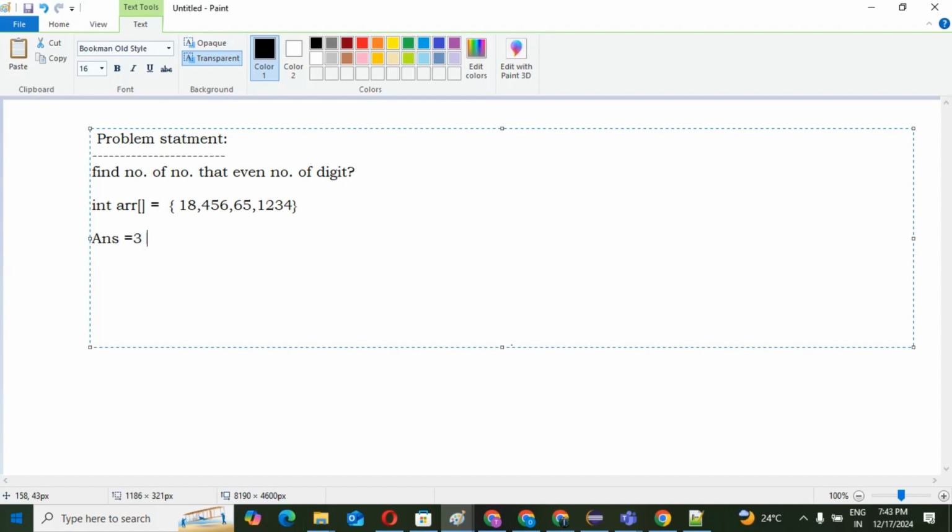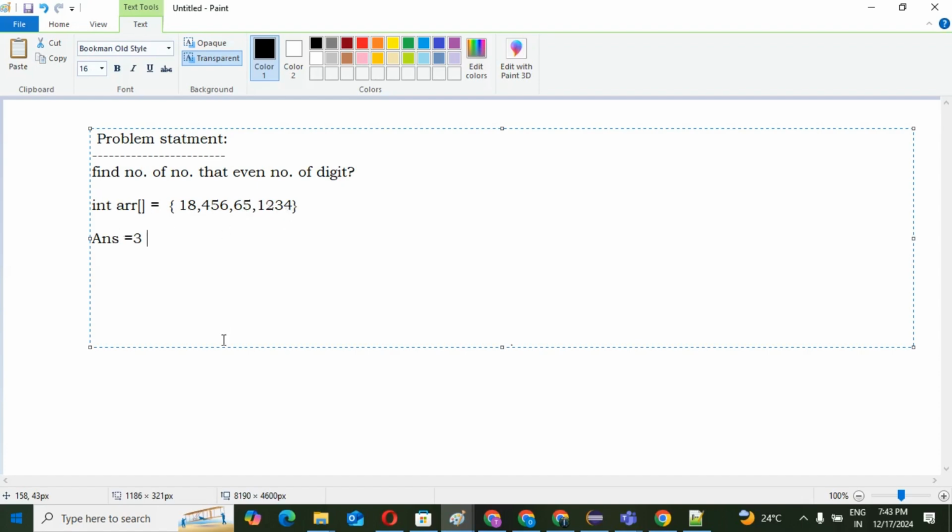So what should the solution be? We can iterate over every number and check whether this number contains an even number of digits. If yes, we can increase the answer by 1. Once again, listen carefully: we can iterate over every number, so 18, 456, 65, 1234, these are the numbers.